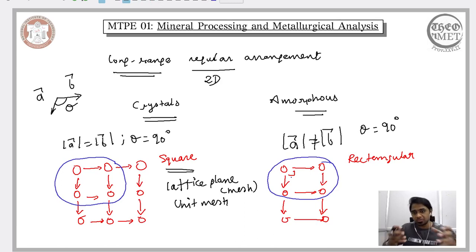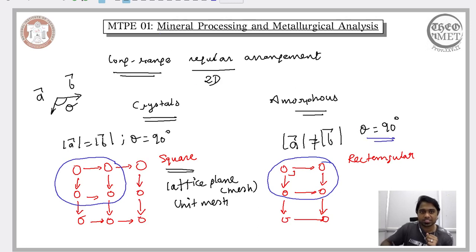So this is the distinguishing feature of the rectangular crystal when compared to the square crystal. The vectors that enable us to identify the positions of the atoms with respect to one position are not equal in magnitude, but still the angle between them is 90 degrees. Now in this setup, having assumed that the magnitudes of the vectors are not equal and the angle between them is 90 degrees, we can proceed to the next configuration by compromising on this aspect here.